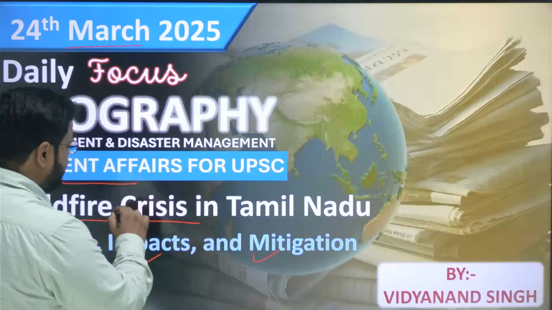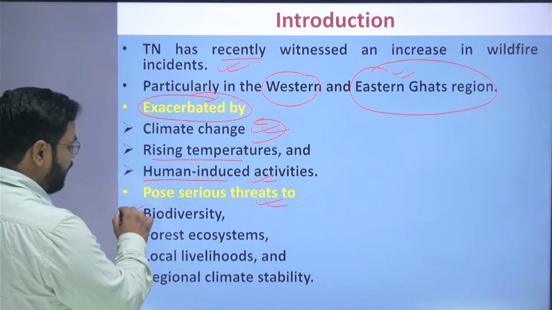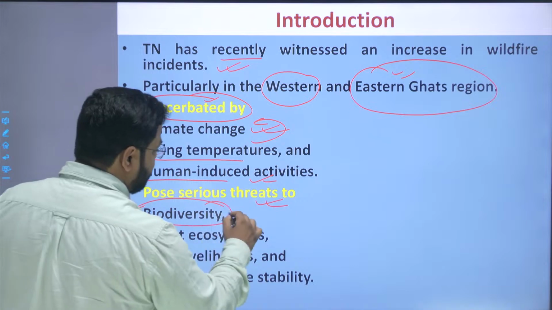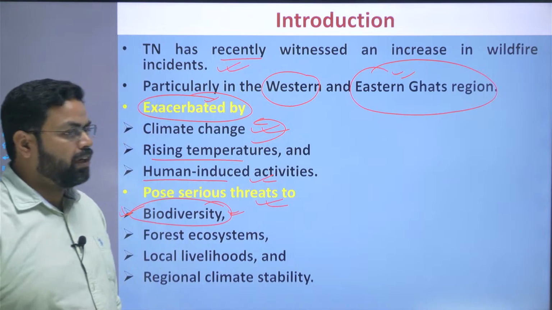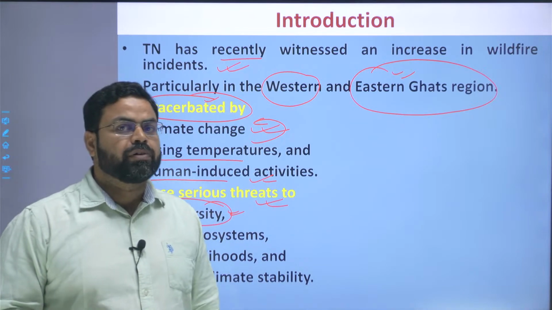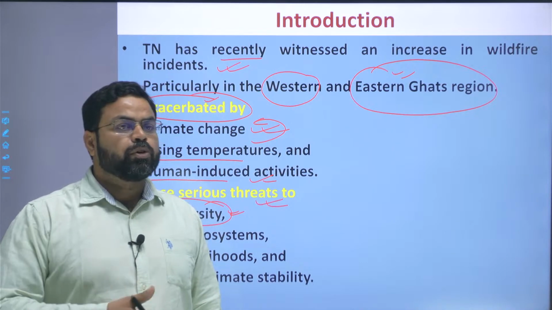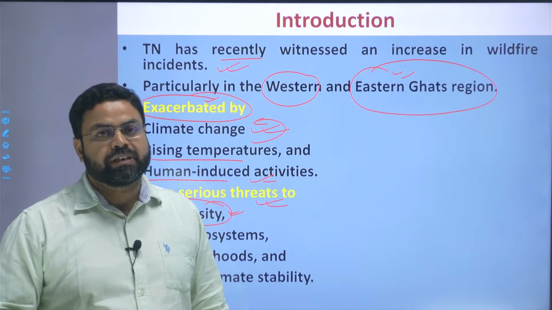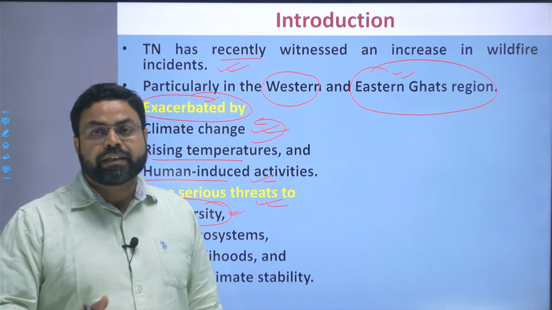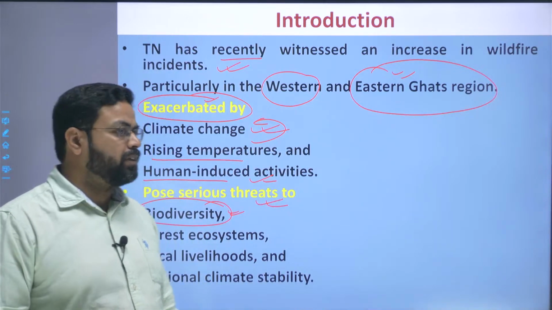So first of all, the biodiversity gets adversely affected because of this wildfire. Many of the species of the flora and the fauna get adversely impacted. Either they are forced to migrate from the region or they become extinct completely because of this forest fire.